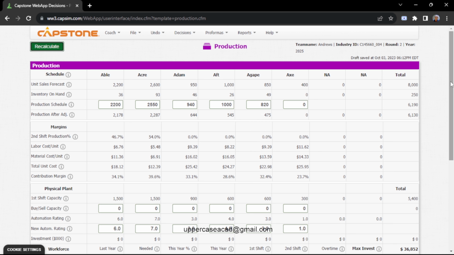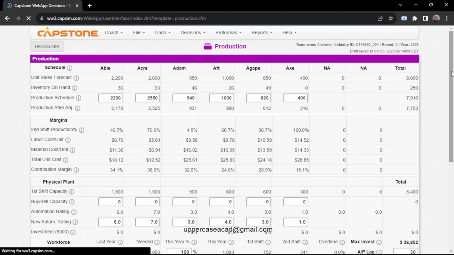If I calculate here, my production after adjustment for Able will be 2178, Eka will be 2525, Adam will be 931, Aft will be 990, and Agap will be 812. For this new product, I'll produce 400 units. I don't want to produce much because I might end up with huge inventory.